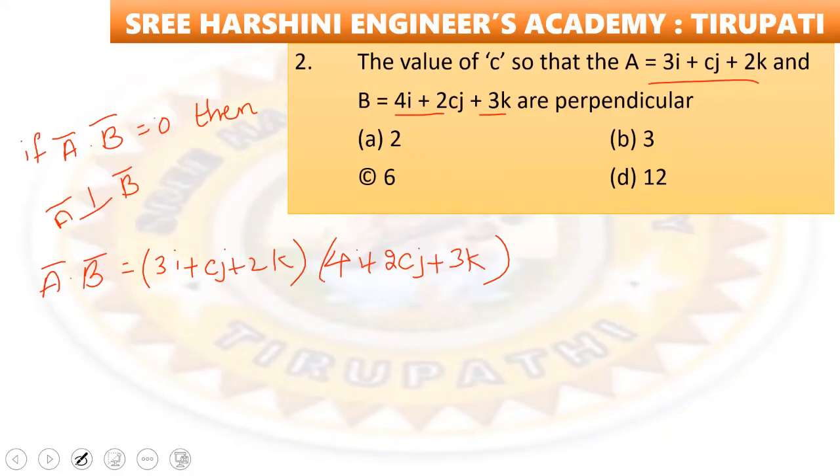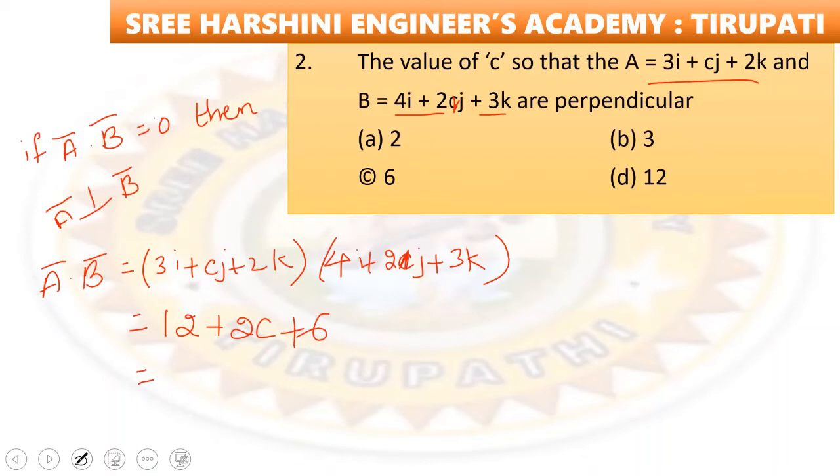So 3 into 4 is nothing but 12. Here only 2j, c is not there. In question it's a small correction. 2 into c, that is 2c plus 6. So that is equal to 12 plus 2c plus 6.